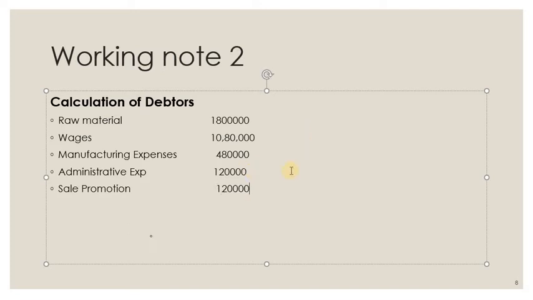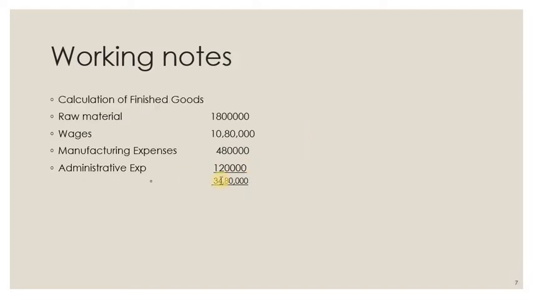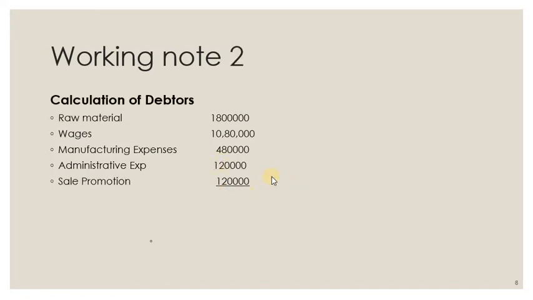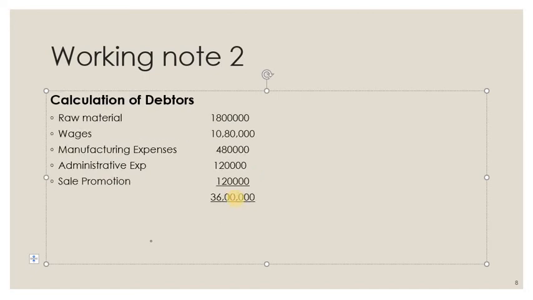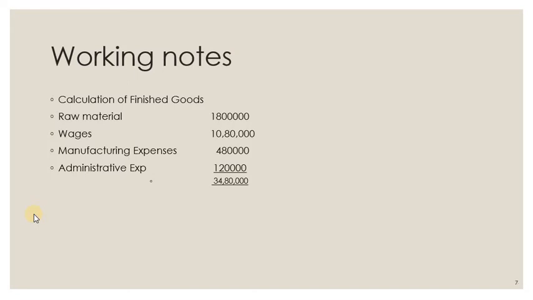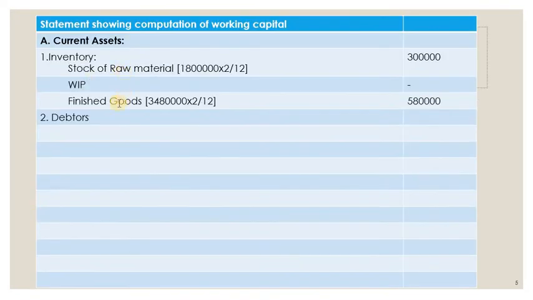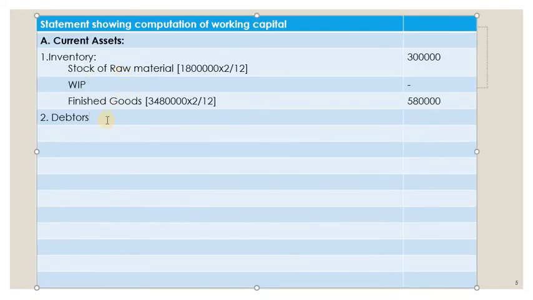So what is the total of this? Total is 36 lakh. So 36 lakh is the value of the debtors. Now we can easily calculate how much the debtors are. How many months is the credit period?